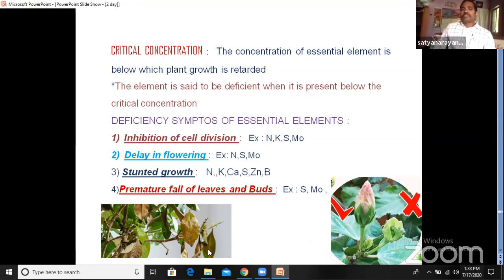Okay, so these are some deficiency symptoms of various elements. Students, just remember this point: a single element does not cause any one disease, and a single disease may not be caused by the deficiency of a specific nutrient element. Many nutrient elements cause different kinds of diseases. So these are the various deficiency symptoms observed in various plants.